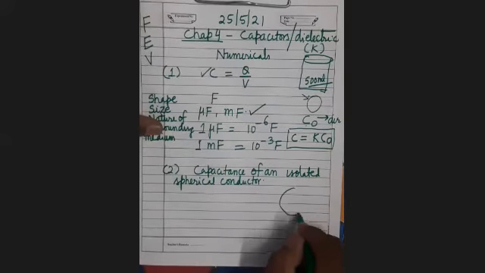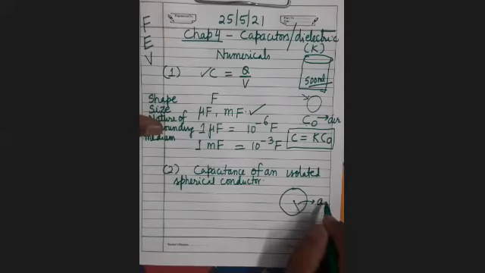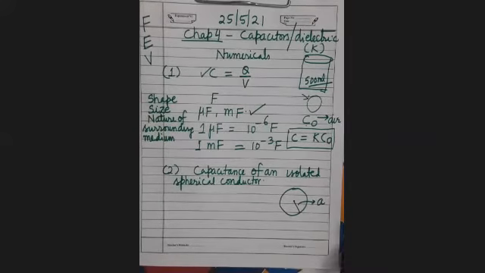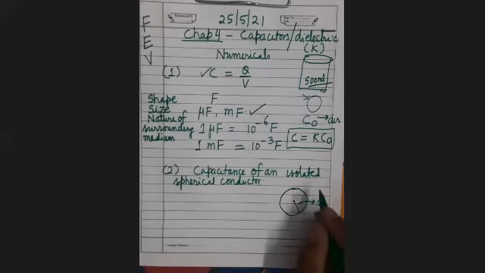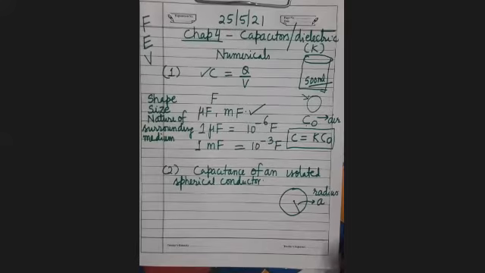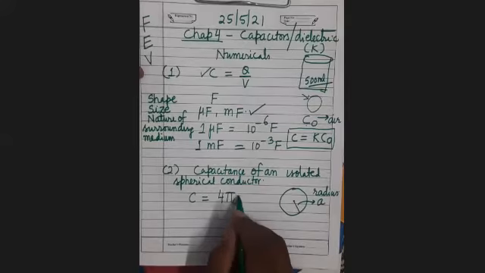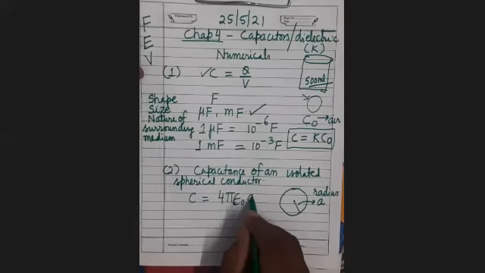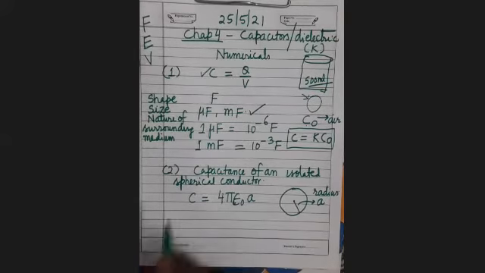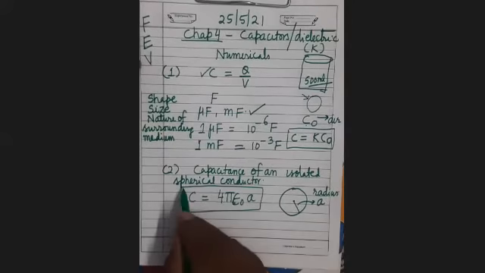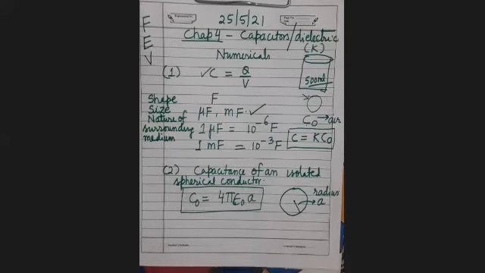Now, capacitance of an isolated spherical conductor. So this is an isolated spherical conductor. I have already told its meaning: isolated means it is not interacting with any other conductor. Its radius is A. What will be its capacitance? It is 4 pi epsilon naught A. This will be the capacitance of an isolated spherical conductor in air or vacuum.